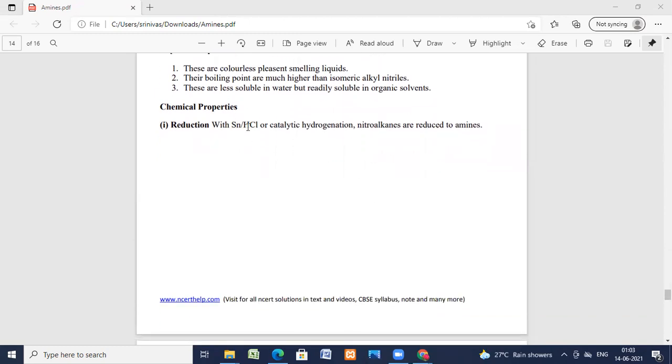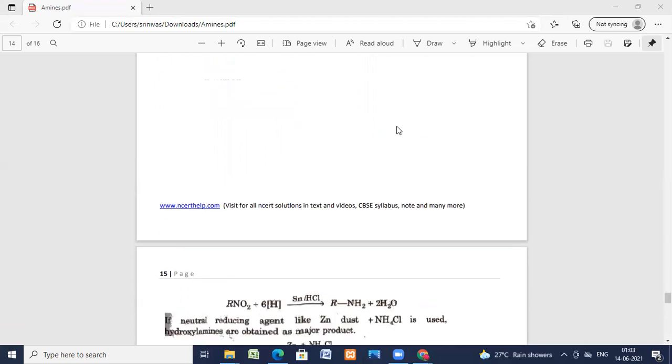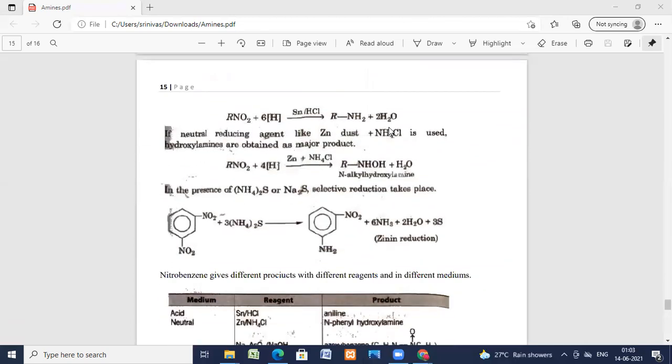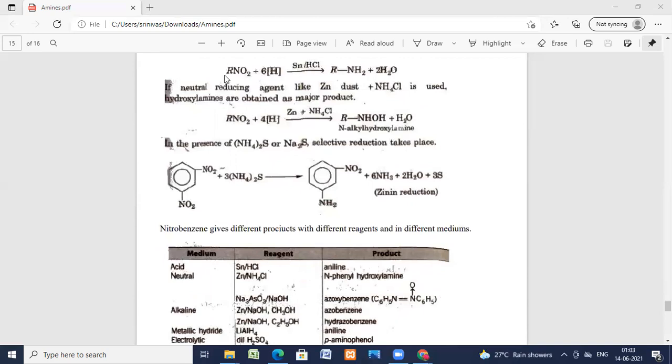Reduction generally takes place with Sn/HCl or catalytic hydrogenation, and nitroalkanes are reduced to amines. So reduction can be done with tin chloride, or with palladium, platinum, or nickel in the presence of hydrogen, which is catalytic hydrogenation. They are getting reduced to amines. We'll see the reaction. RNO2 on reduction with tin chloride forms a primary amine with liberation of water.